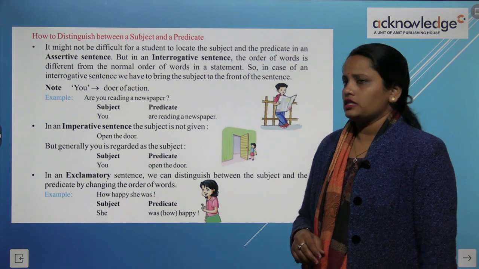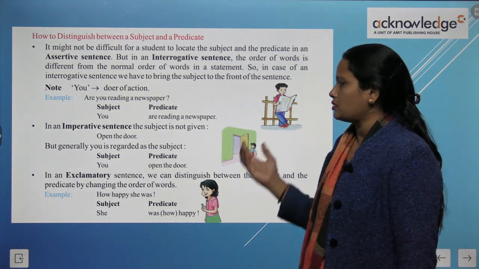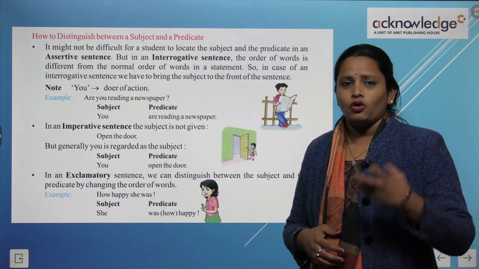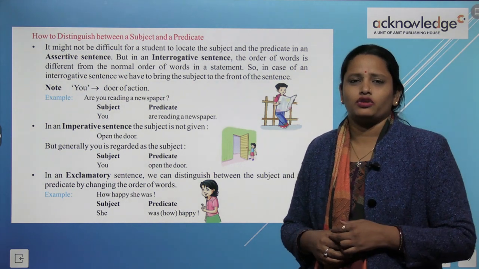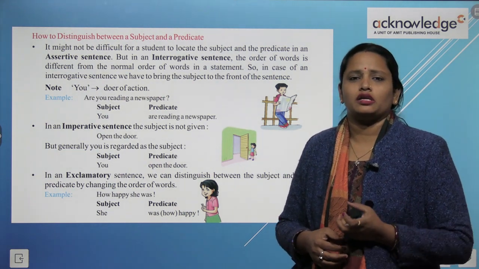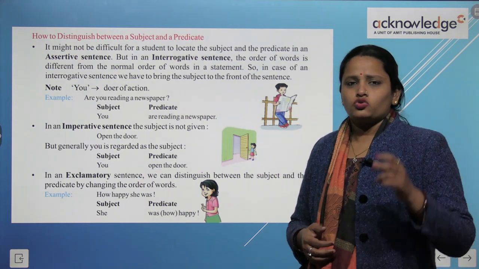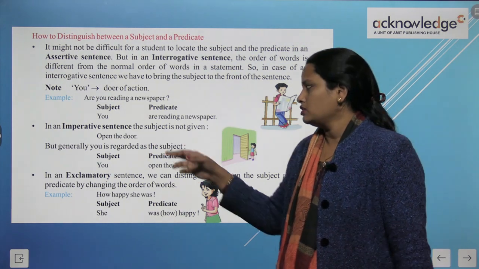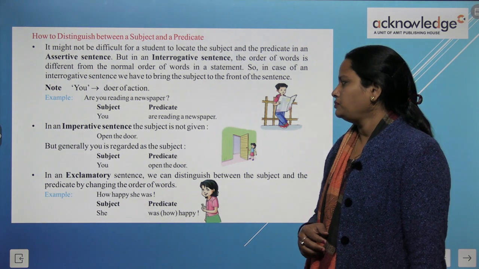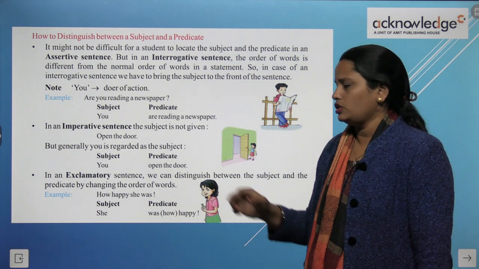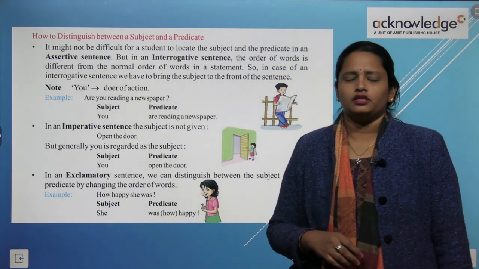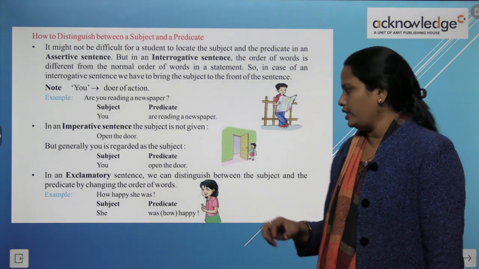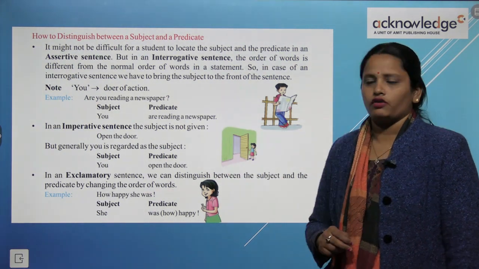In an imperative sentence, now when we talk about imperative sentences, the subject is not given there. So here the sentence is open the door. Now I am saying this to the person who is standing in front of me. The person standing in front of me, I told him open the door. So the person in front of me, who is going to do this work, that person is the subject. But generally you is regarded as a subject. So here the subject is you and open the door is the predicate. In an exclamatory sentence, we can distinguish between the subject and the predicate by changing the order of the words.